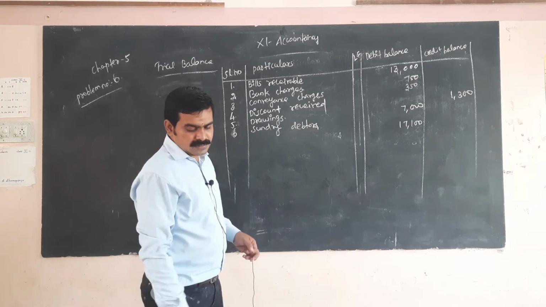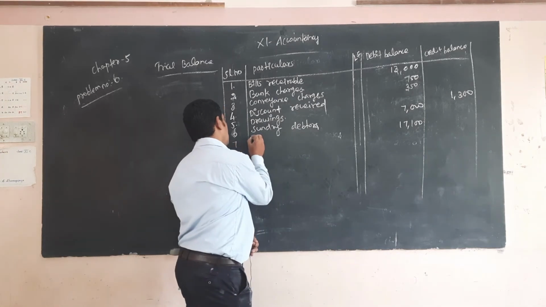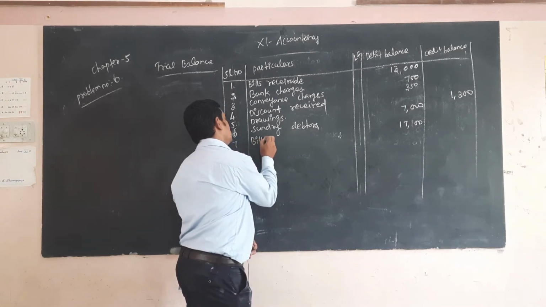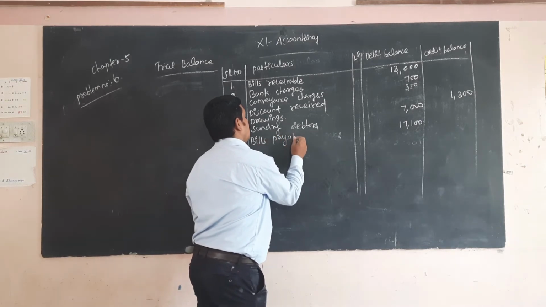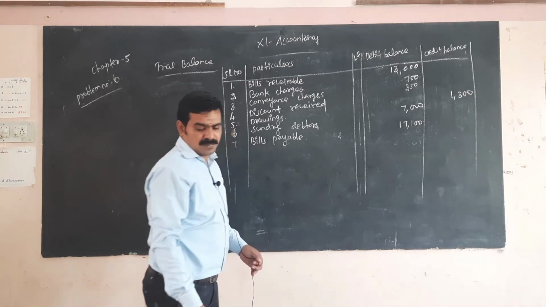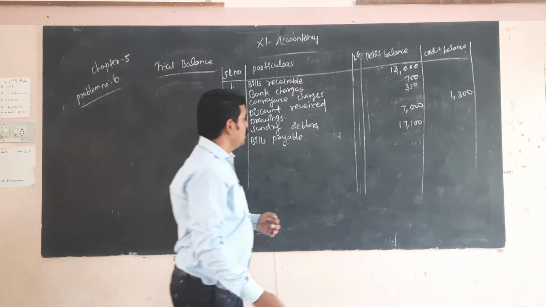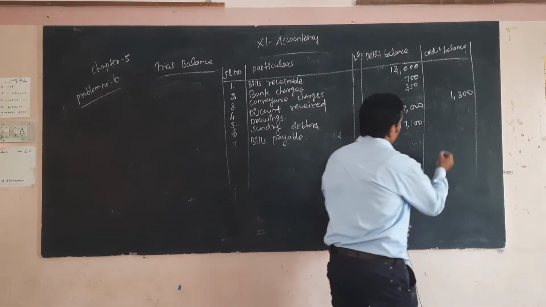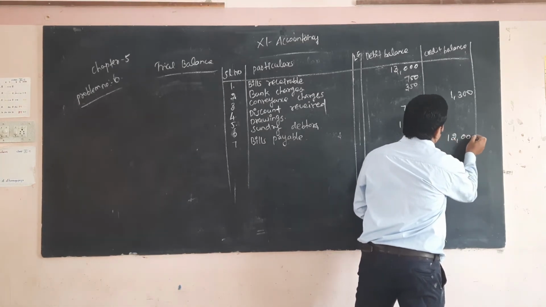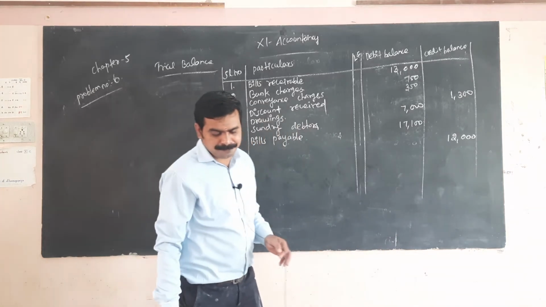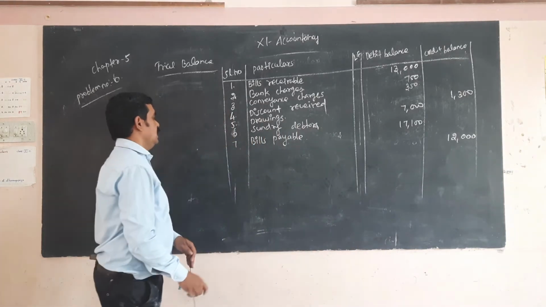Okay, next bills payable. This is called liabilities, the amount is 12,000.